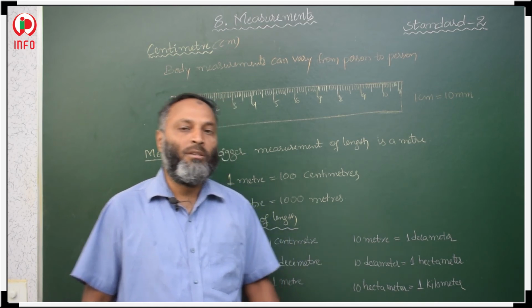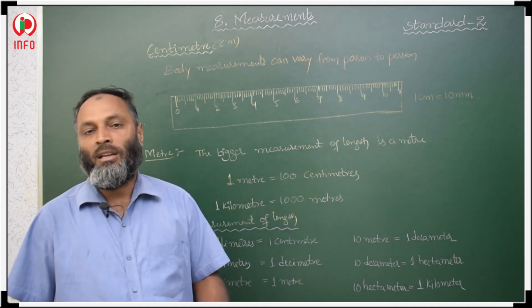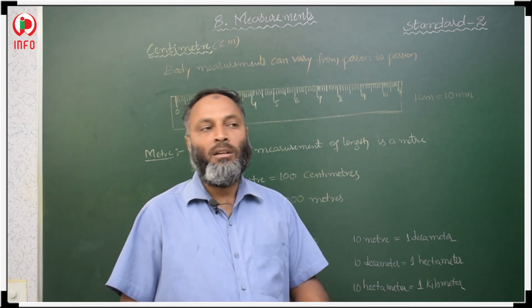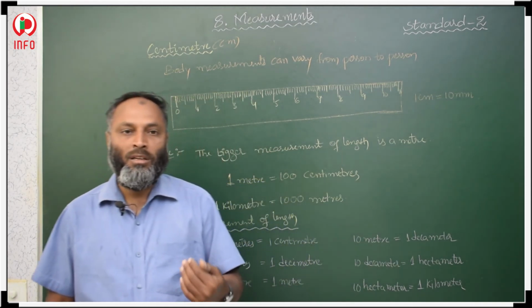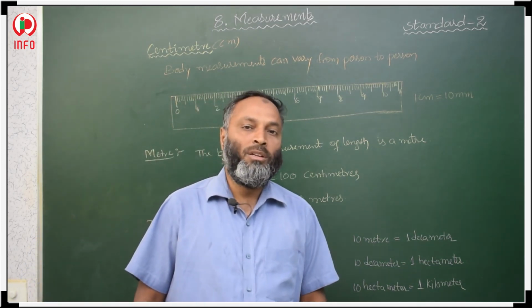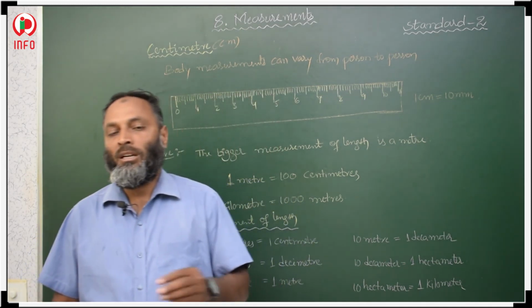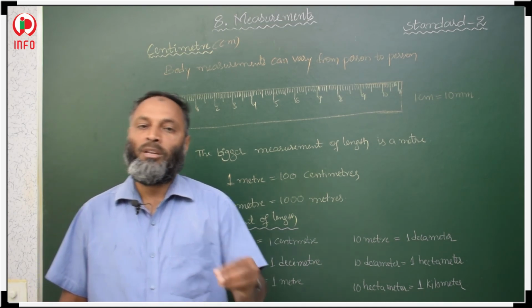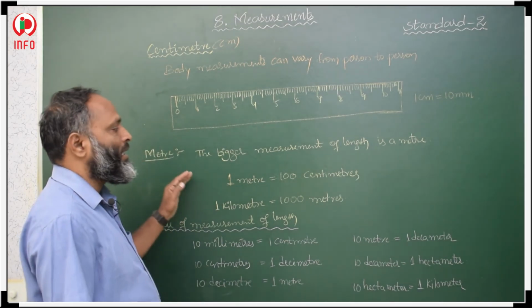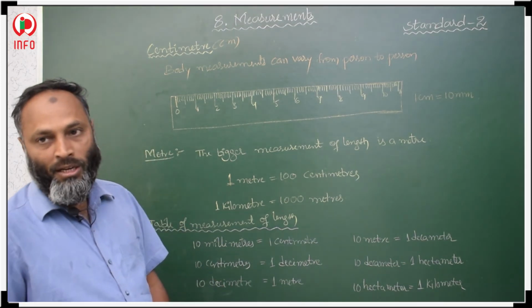How many meters of cloth do you want, he will ask. Tailors also use meters to calculate the length of cloth. So meter is a bigger measurement of length.